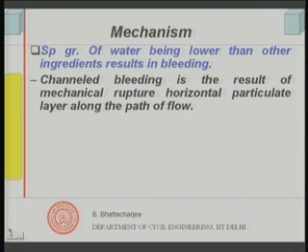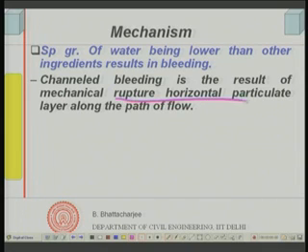Channel bleeding essentially is a result of mechanical rupture of the horizontal particulate layer. When water is trying to come out, if the bleeding rate is high, it might cause rupture of the solid system. There is a mat-like surface layer which is formed, and it can rupture and take out some material. Once it takes out that material, a little bit of channel is formed, it can make a slightly bigger channel, and finally a complete channel might form, and through that channel a lot of water will have a tendency to come out.